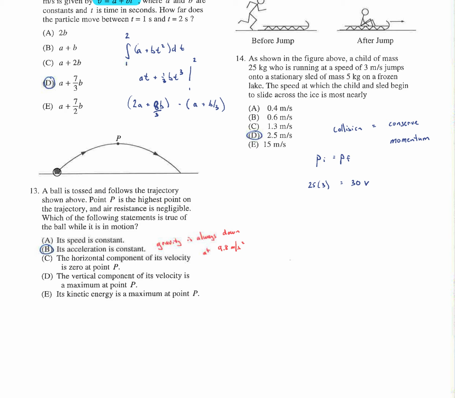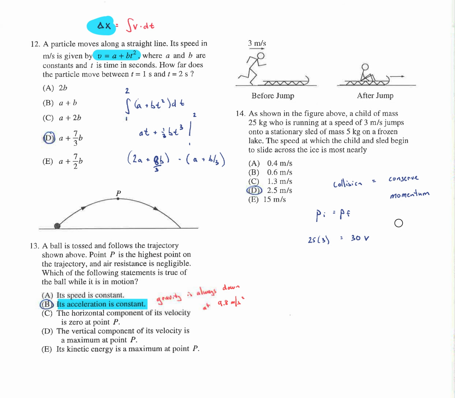Okay, so we take a ball and we toss it symmetrically. We can talk about the vertical speed slowing down. Vertically, velocity is 0 at the peak, and then vertically it goes back to negative, and it's symmetrical. Horizontal speed would be the same the entire time because there's no force on it, so v naught cosine theta would just be the same. But as far as g goes, gravity is always just down. So it's exactly down at 9.8 meters per second squared. Gravity doesn't care whether you're moving up or down or right or left. Gravity's going to pull you down at that exact rate.